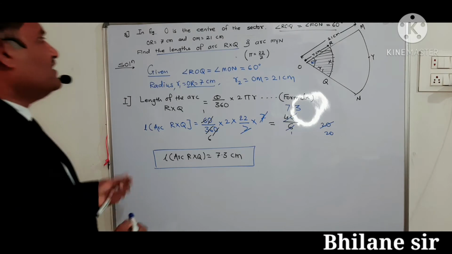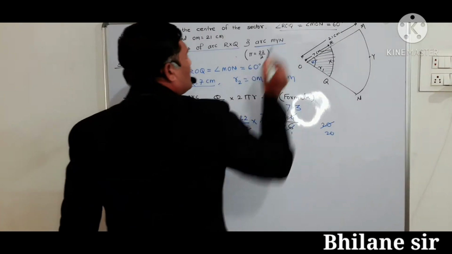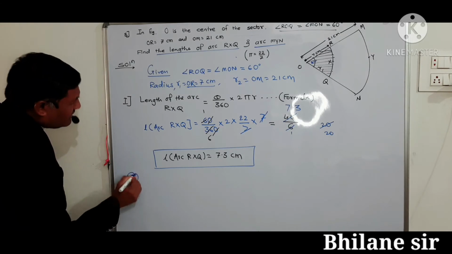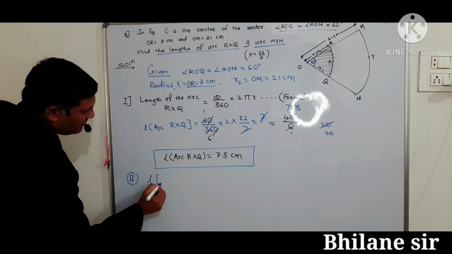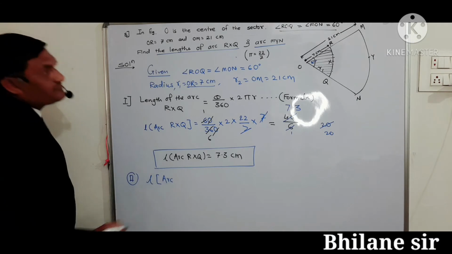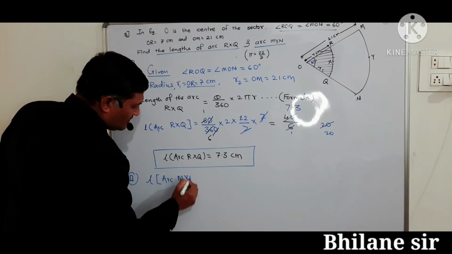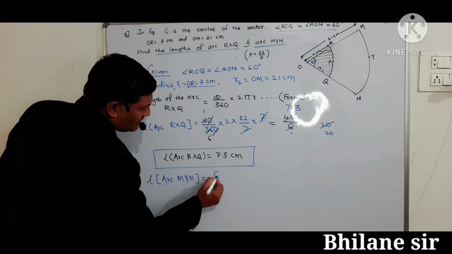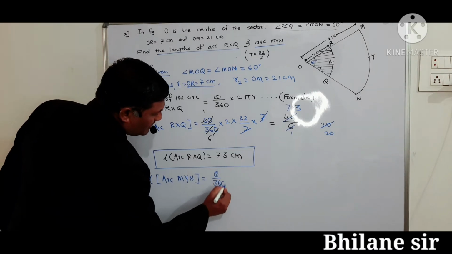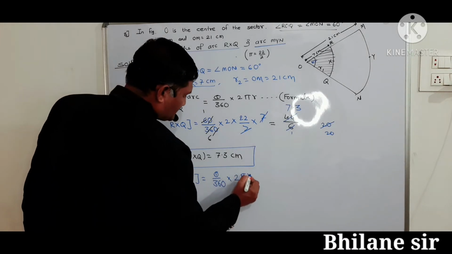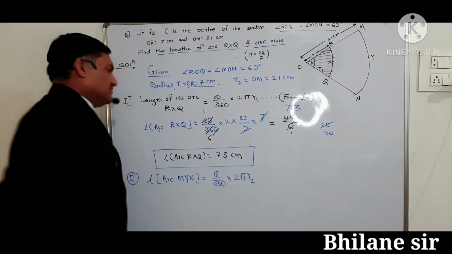Similarly, we can find the arc MYN. Now, secondly, we can find here length of the arc MYN is equal to theta upon 360 into 2 pi R2, here R1.